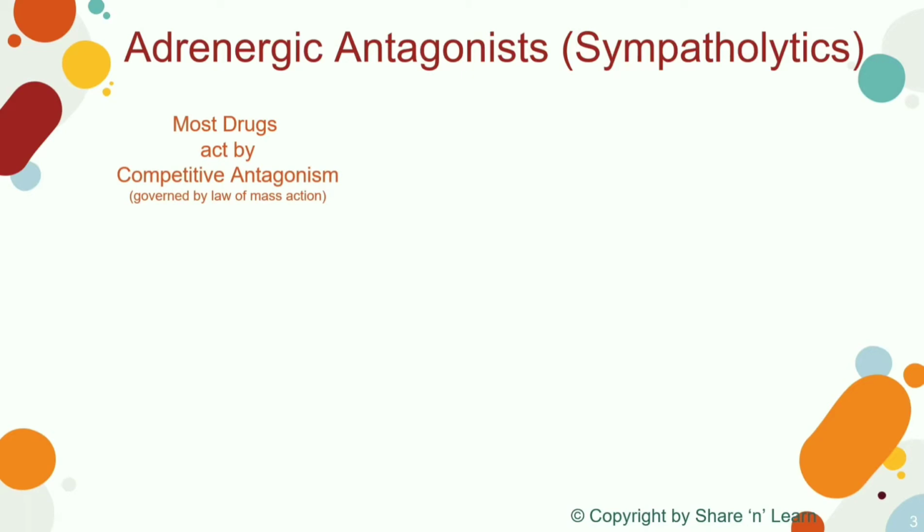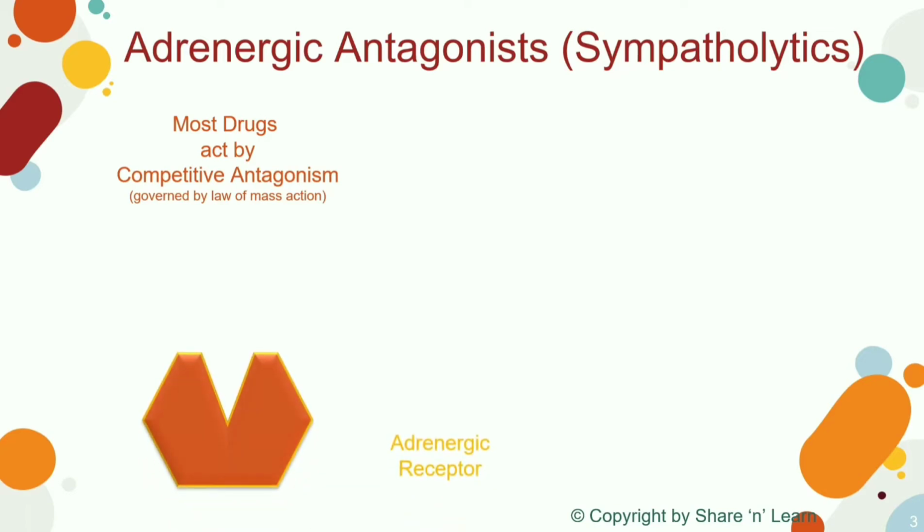Let us learn this mechanism with the help of a diagram. Now this is an adrenergic receptor with free binding site and it is blocked by an antagonist, and it doesn't let the agonist such as noradrenaline or adrenaline bind with the receptor.